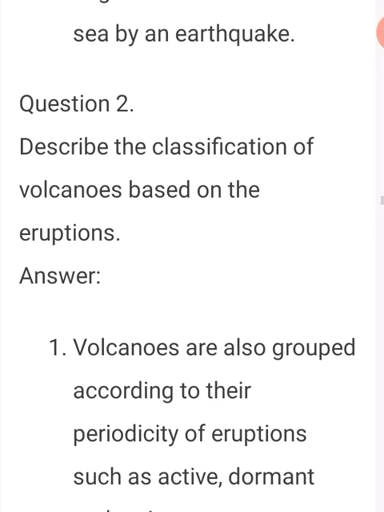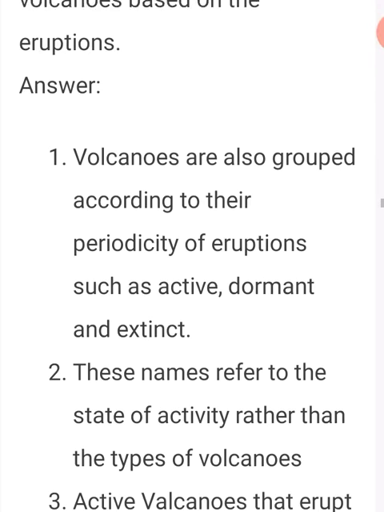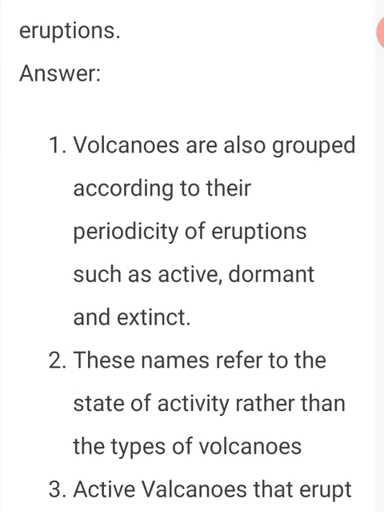Second question. Describe the classification of volcano based on the eruptions. Answer is, first point, volcanoes are also grouped according to their periodicity of eruptions, such as active, dormant, extinct.